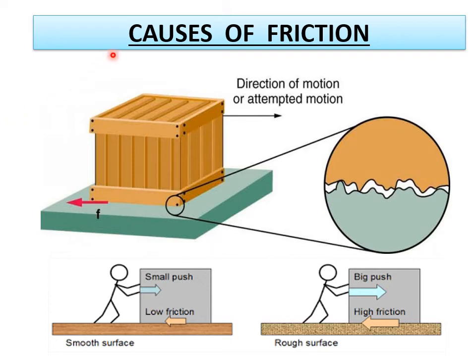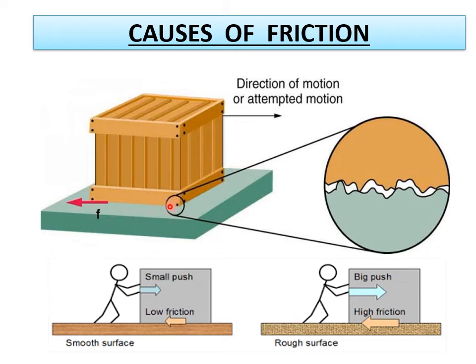Now we have to go with the causes of friction. The main cause of friction is irregularities. Just see what I'm going to explain here. When you observe this block laid on a surface, you are not actually observing any irregularity.